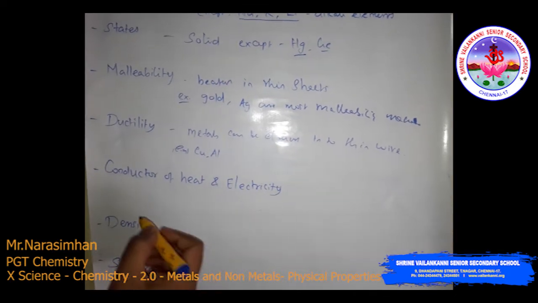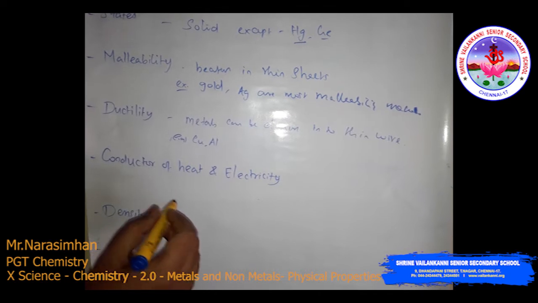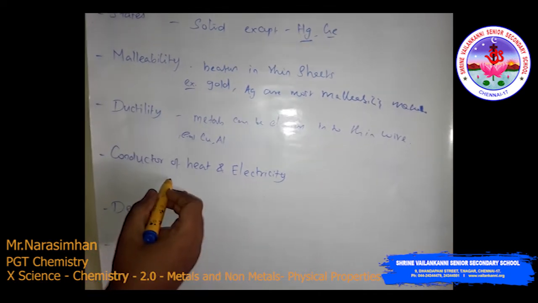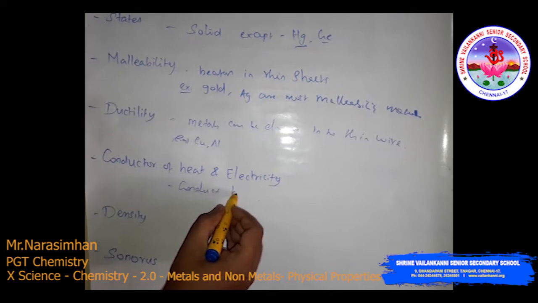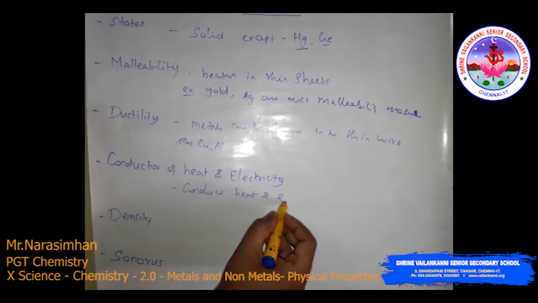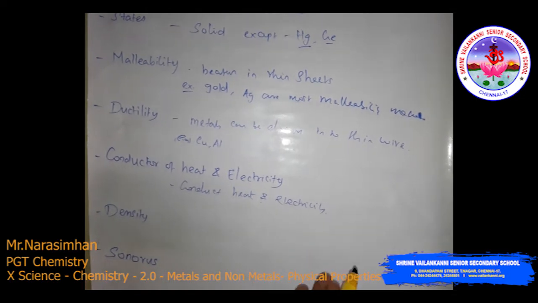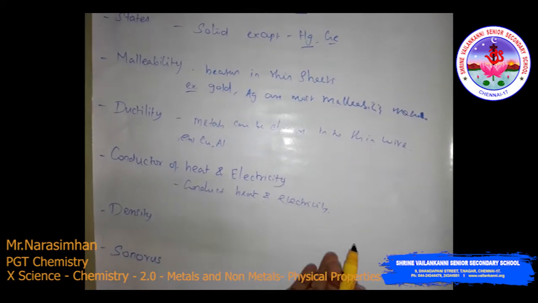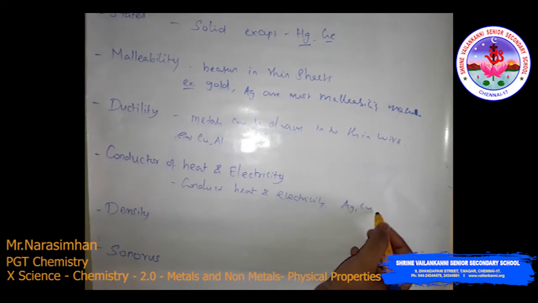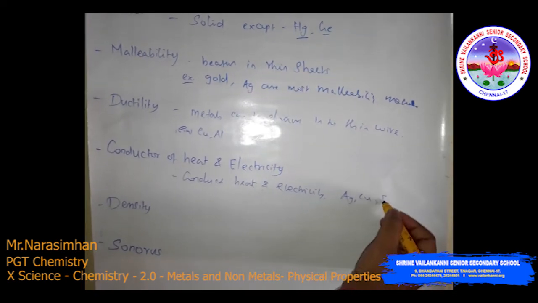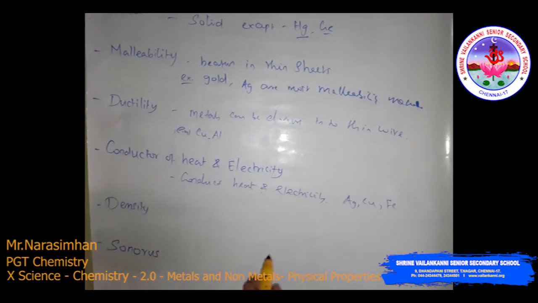Then conductors of heat and electricity. Many of the metals conduct heat and electricity. That means generally metals conduct heat and electricity. For example, silver, copper, iron. These conduct both heat and electricity.